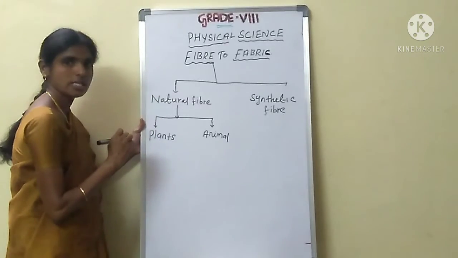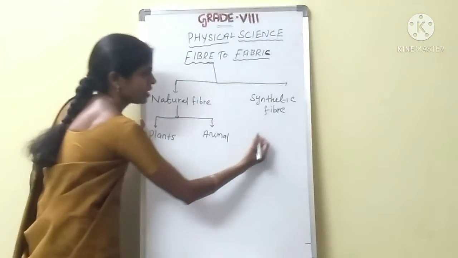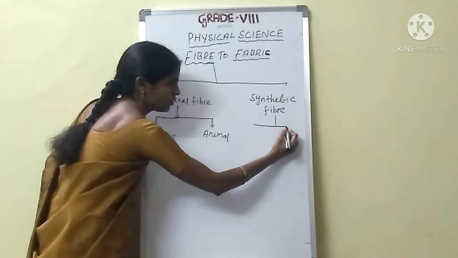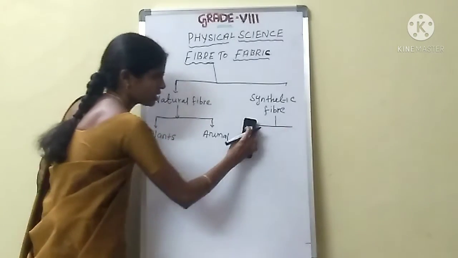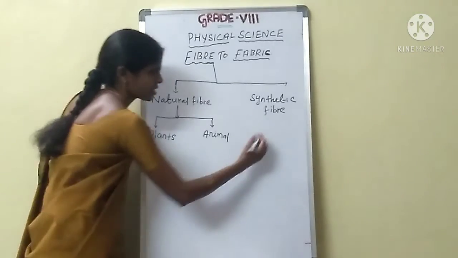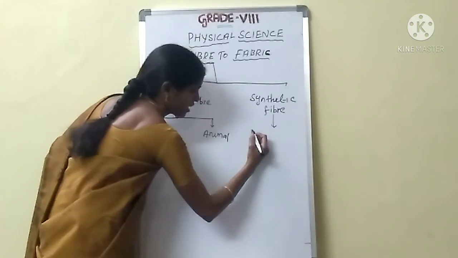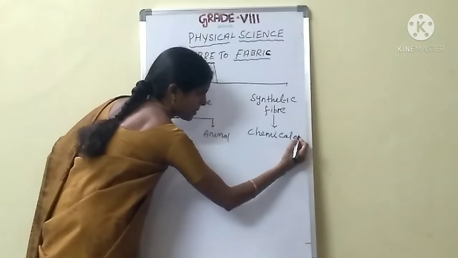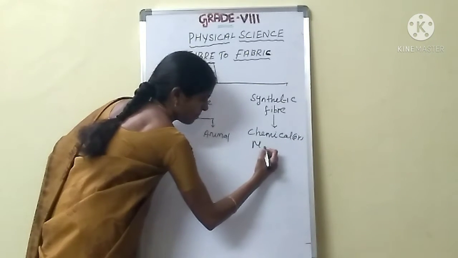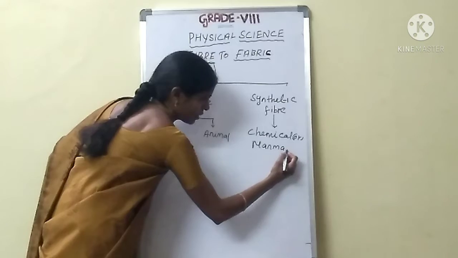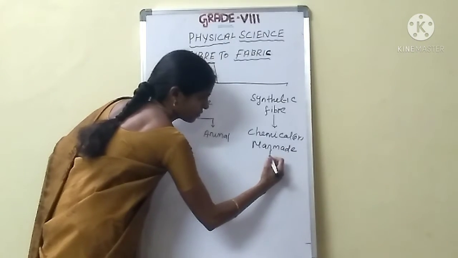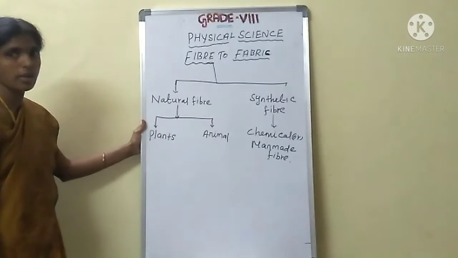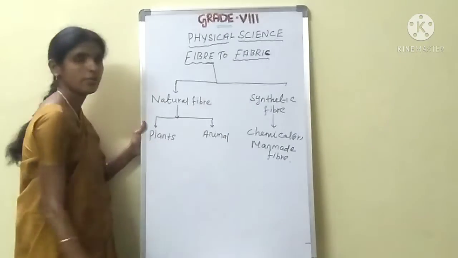Are you clear, students? See here, synthetic fiber is the chemical fiber or man-made fiber.